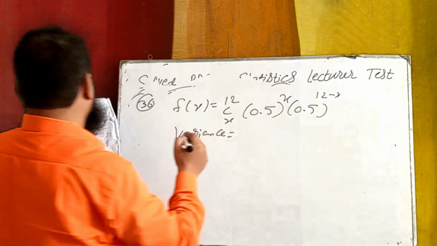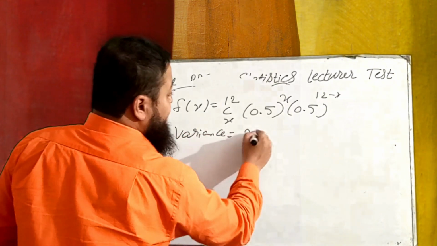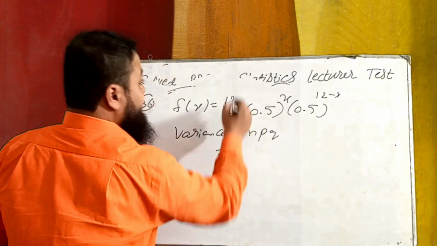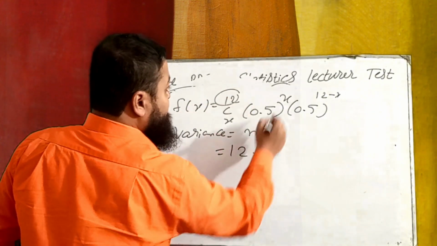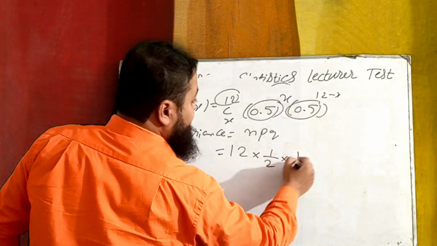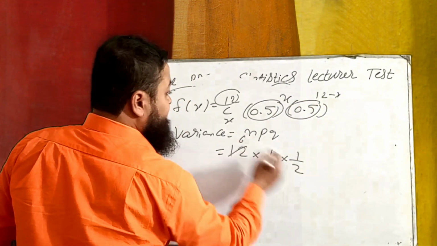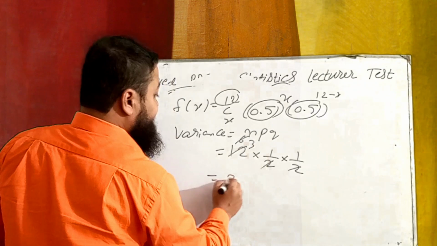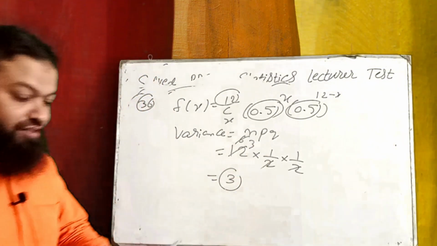As we know, the formula of variance in the binomial distribution is npq. n is 12, p is 0.5, which means 1 over 2. q is also 1 over 2. 2 sixes are 12, 2 threes are 6. Variance is 3. 3 is the correct answer.